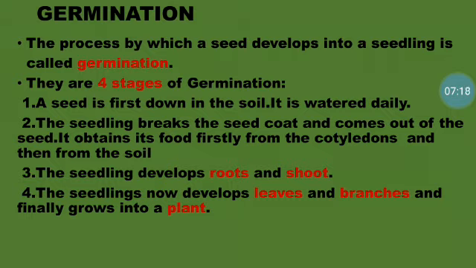So the function of the cotyledon is to provide food to the seedling, and then it also gets food from the soil. So the soil needs to be fertile, and because of the soil, the plants get more of its nutrients. Okay, so in the third stage, what happens is the seedling develops into roots and shoot.